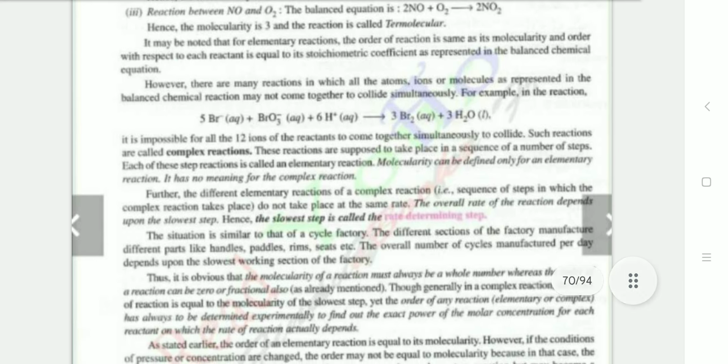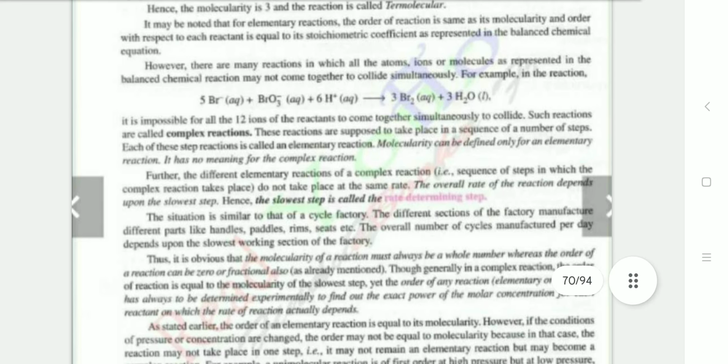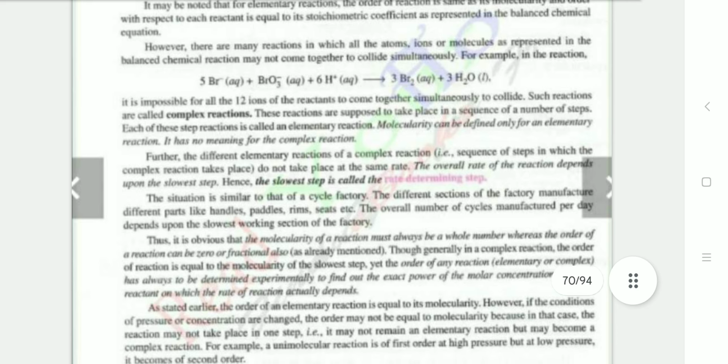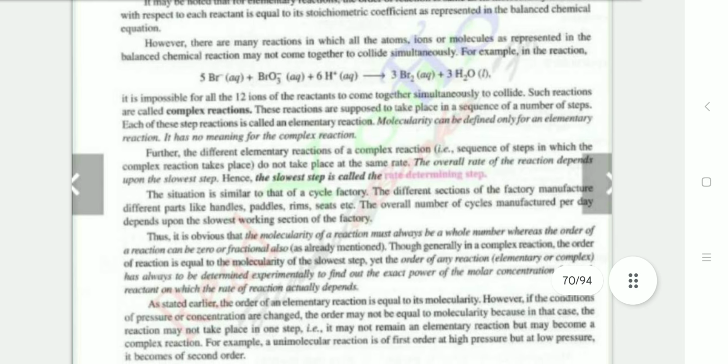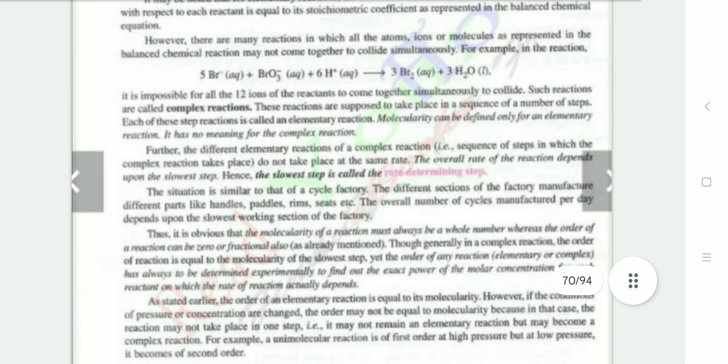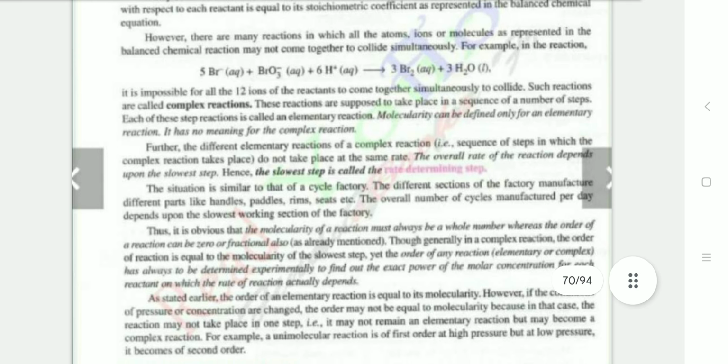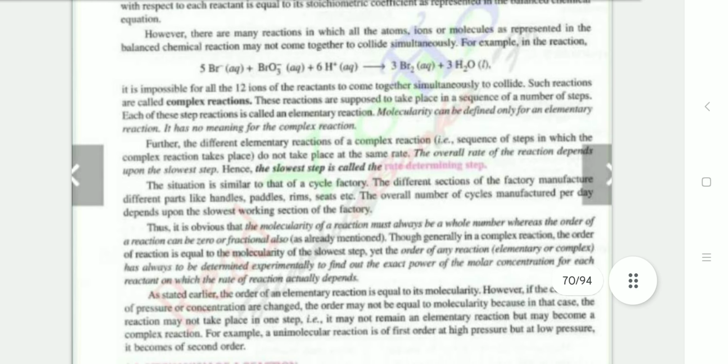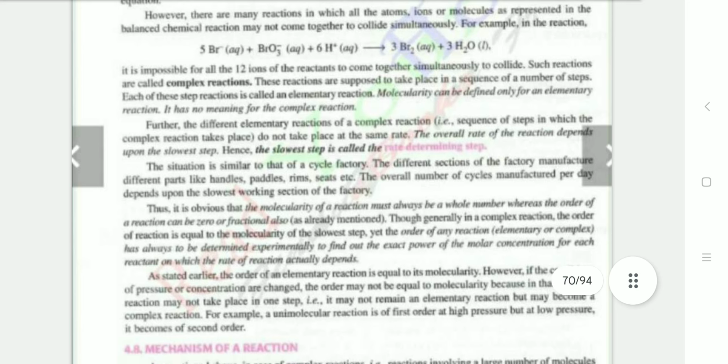It is impossible for more than three ions or molecules of reactant to come together and collide simultaneously. Such reactions are complex reactions. These reactions are supposed to take place in a sequence of a number of steps, and each step is an elementary reaction. Molecularity can be defined only for an elementary reaction. It has no meaning for a complex reaction.